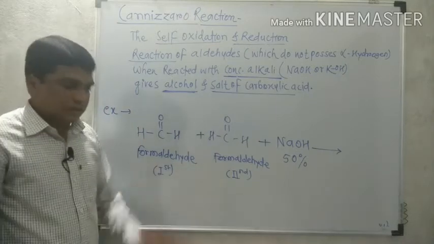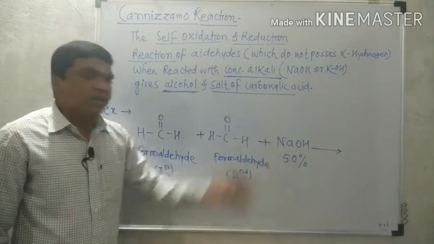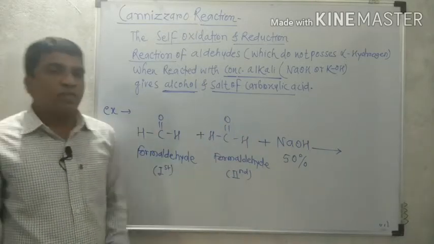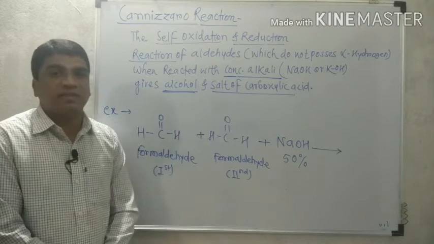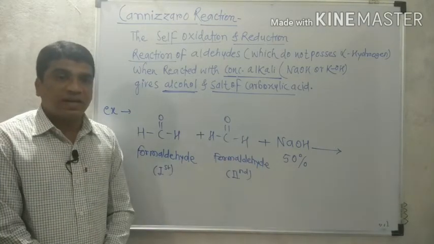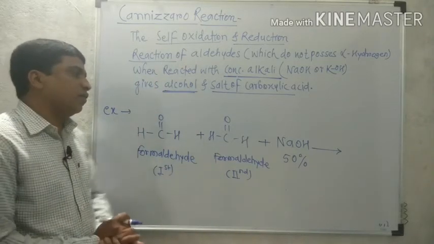So what about the reaction? What happens when 50% concentrated sodium hydroxide reacts with formaldehyde? This reaction can be asked in such a way: what is the action of 50% concentrated NaOH on formaldehyde? We want to write the Cannizzaro reaction.